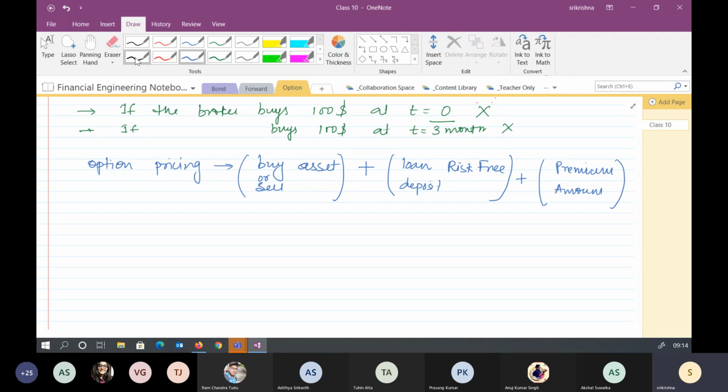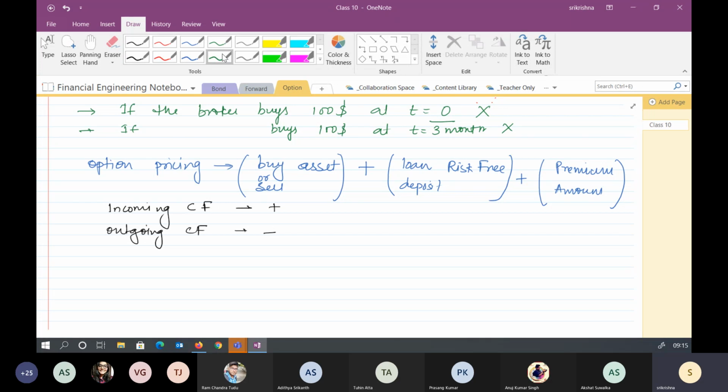Let's make a sign convention here. Any incoming cash flow we will take as positive, and any outgoing cash flow we will take as negative.